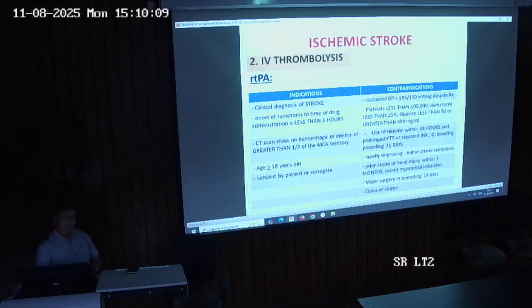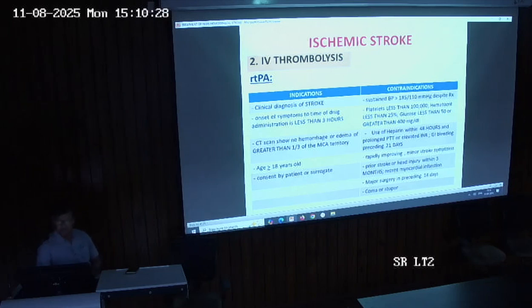Other contraindications are platelets less than 1 lakh, hematocrit less than 25%, sugar less than 50 or greater than 400. The person has used heparin within 48 hours, or prolonged APTT or elevated INR, GI bleeding in the preceding 21 days.